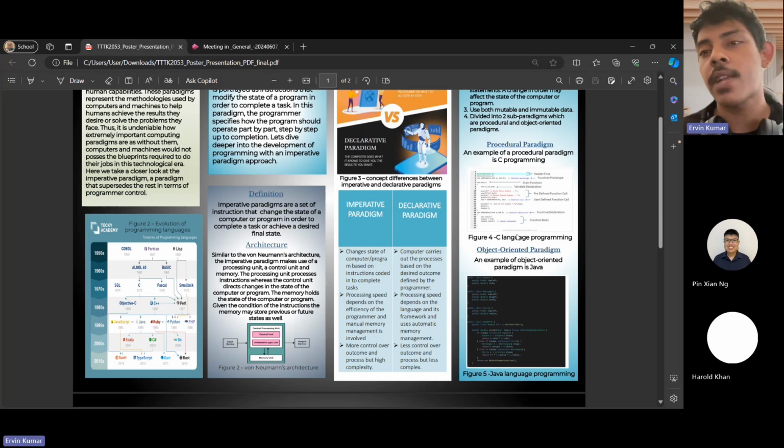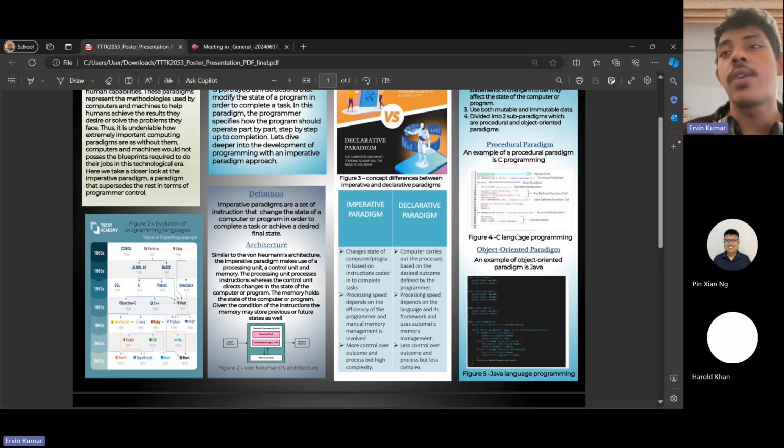As for the declarative paradigm, the processing speed depends on the efficiency of the framework of the computer or program itself. As the user just specifies the end state, the speed highly depends on how the computer or program handles the processes required to reach that state. And the declarative paradigm uses automatic memory management.